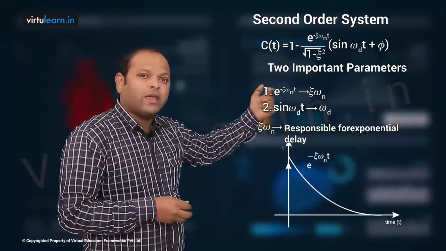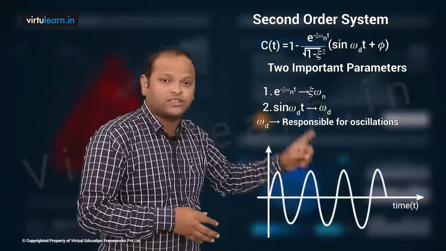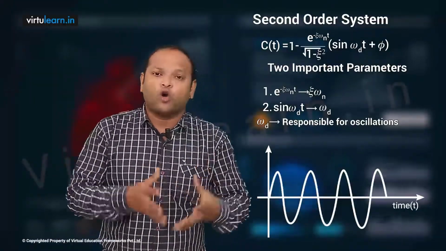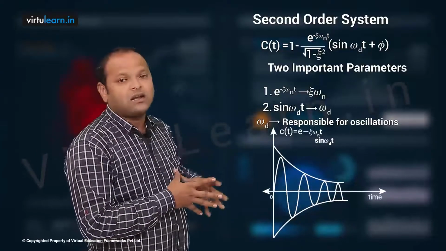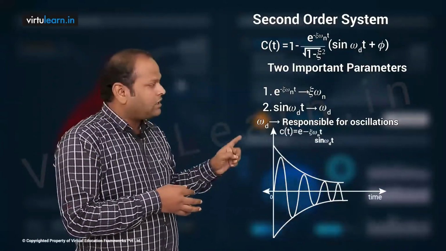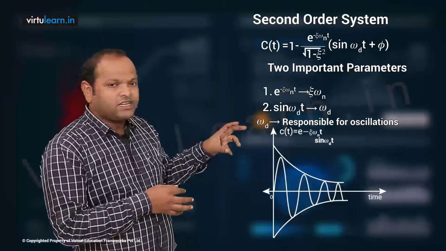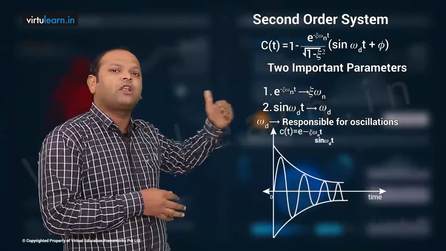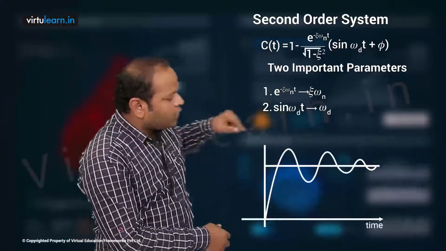Then what about sine omega d t? Sine omega d t will give continuous oscillations with a frequency of omega d. So whenever we combine these two, the resultant response will have continuous oscillations, but those oscillations are dying out. They will die out because of your e power minus zeta omega n t term.